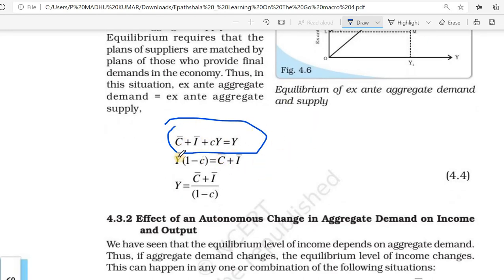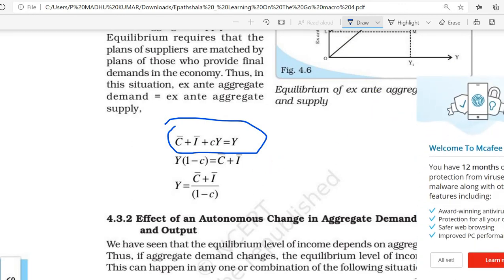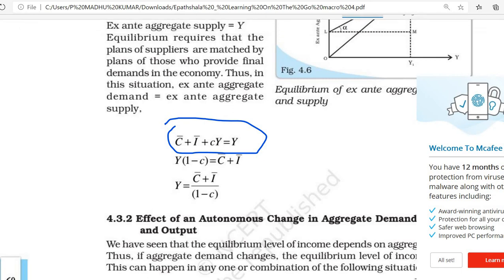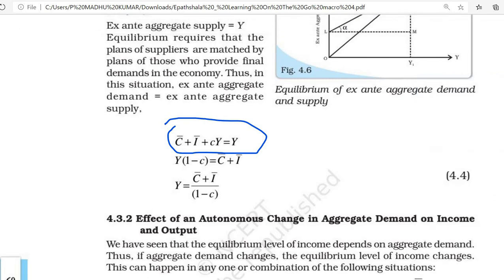Then that we can write as equal to Y. We can write it as Y into 1 minus C equal to autonomous consumption plus autonomous investment. Then Y equals autonomous consumption plus autonomous investment divided by 1 minus C. This is the equilibrium of aggregate demand and supply.